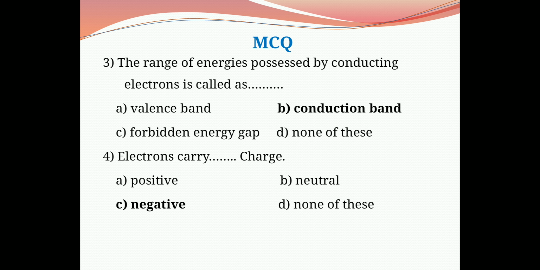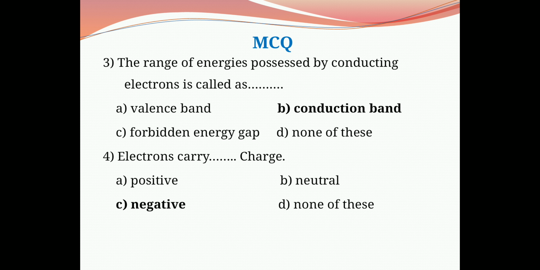Question number 3. The range of energies possessed by conducting electrons is called as. Option A is valence band, B, conduction band, C, forbidden energy gap, D, none of these. From the definition of conduction band, the range of energies possessed by conducting electrons is called the conduction band, and therefore the correct answer is B, conduction band.